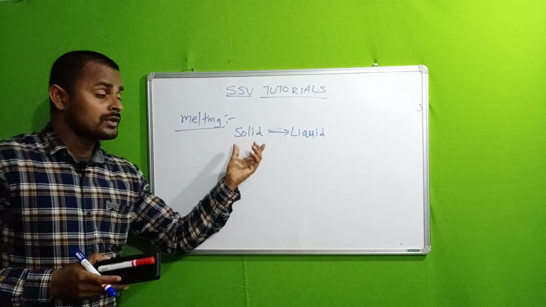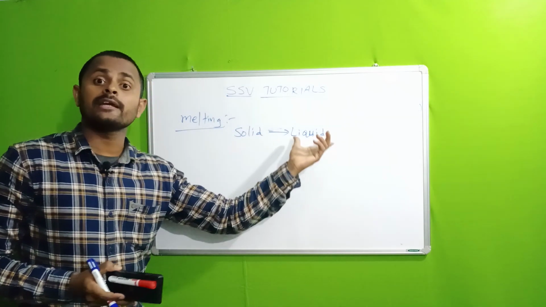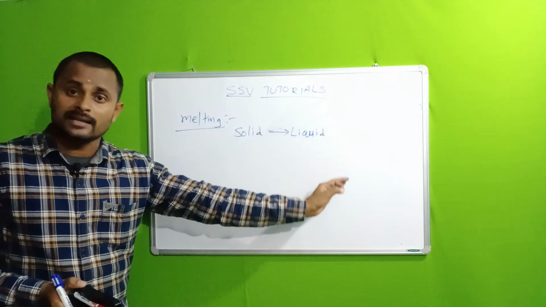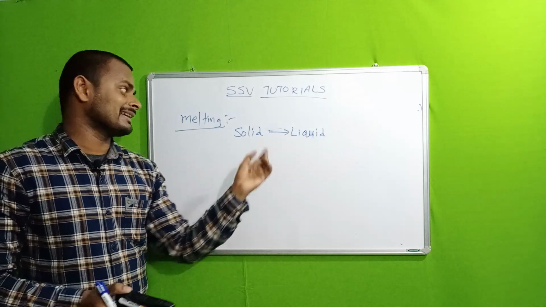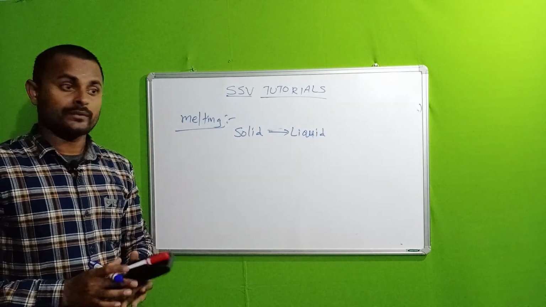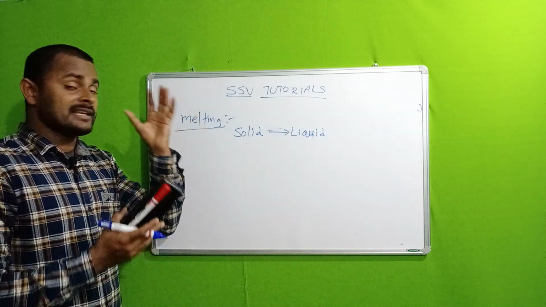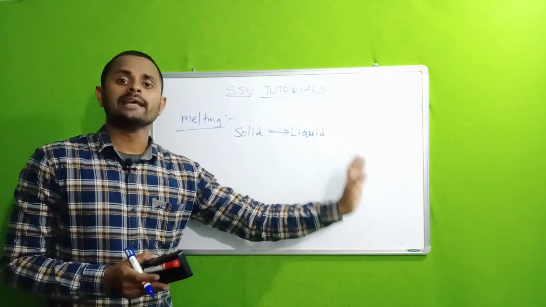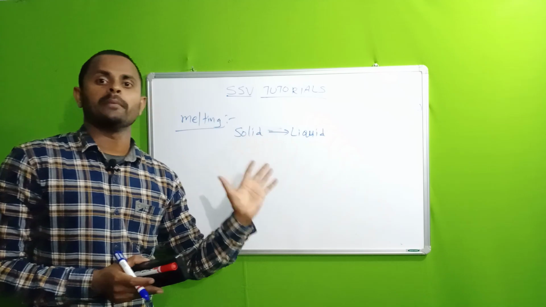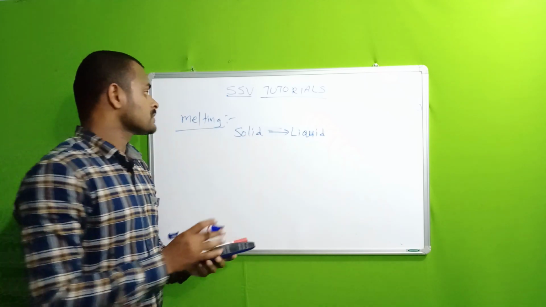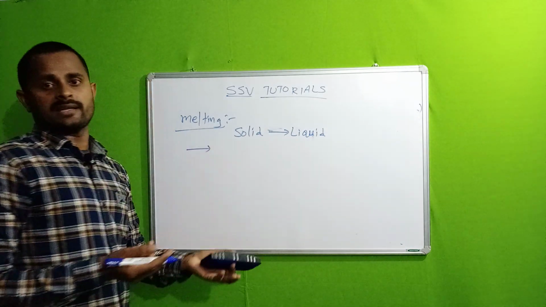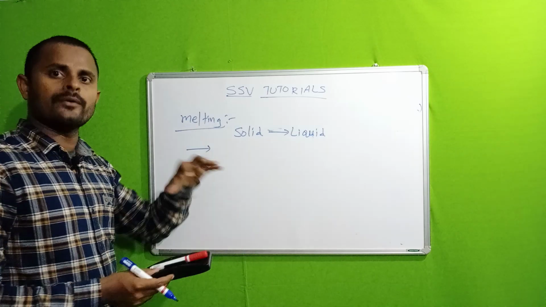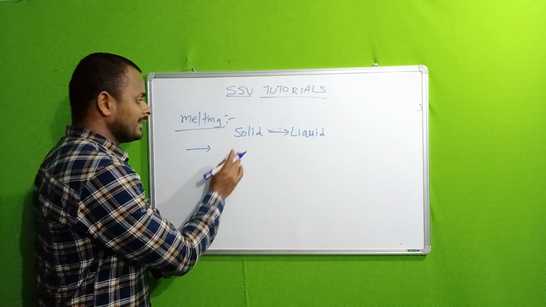The amount of solid substance converting into liquid at constant temperature at any pressure is called melting. So melting is nothing but a substance which is in solid state converting into liquid state. Okay, so how does it take place? Similar to the way of boiling. So here also